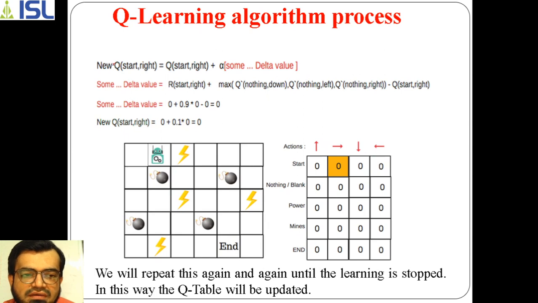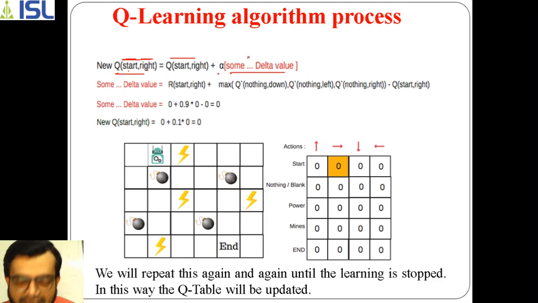So what action have we taken? This is the start state. The action I am performing is the right action. Start comma right: start indicates a state, and right indicates an action. So this is how we are calculating. This is the updated q value, and this is my current q value plus this sum delta value.